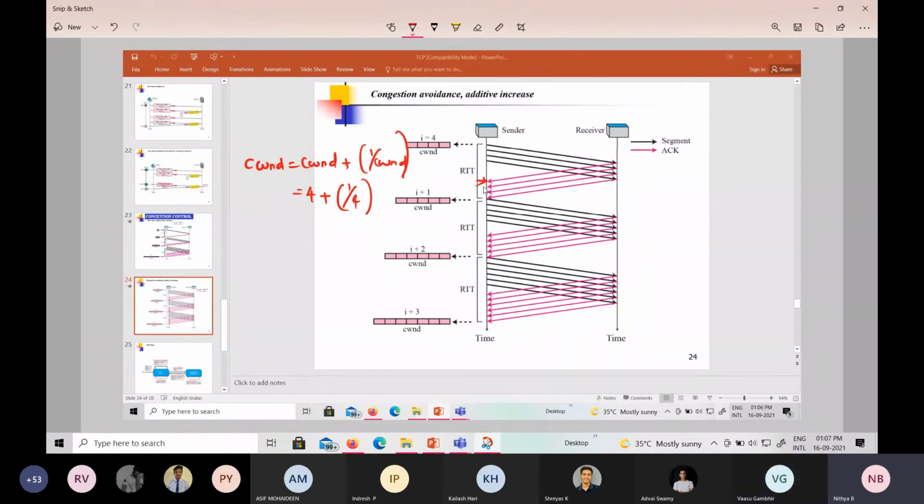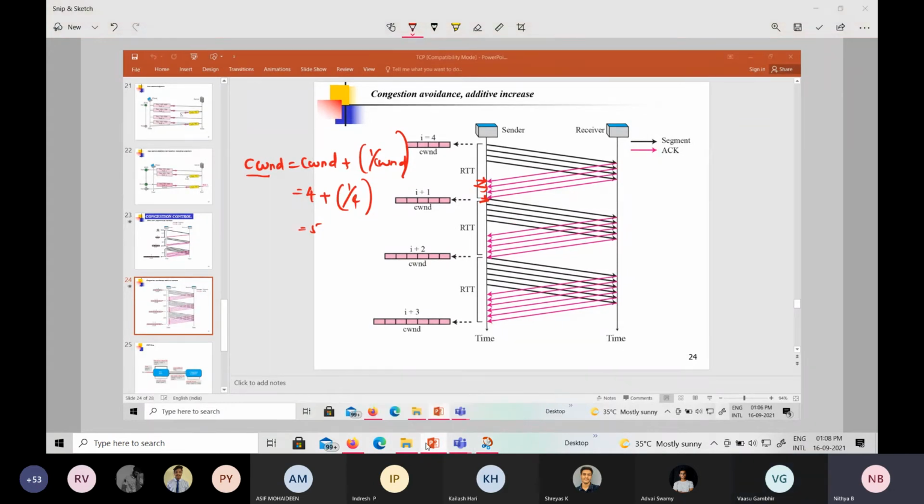Then after receiving the second one, whatever value we have from this, it will be the congestion window plus 1 by congestion window, like that. So after receiving the fourth acknowledgement, we'll get 5. That is, each and every time it is incremented by 0.25. So this is with respect to the number of acknowledgements which we have received.